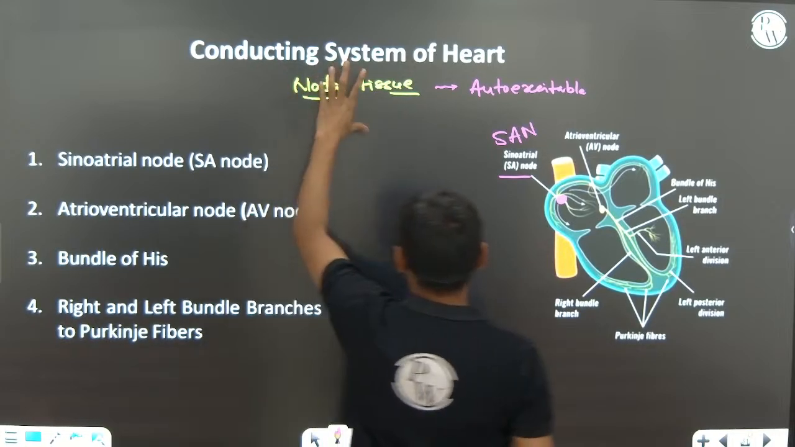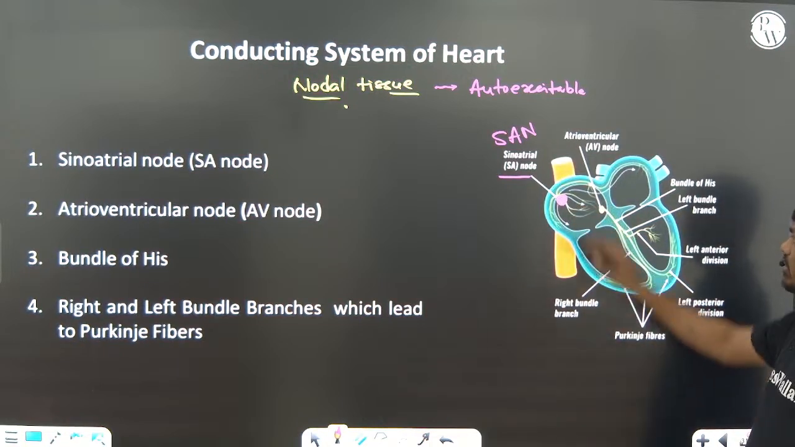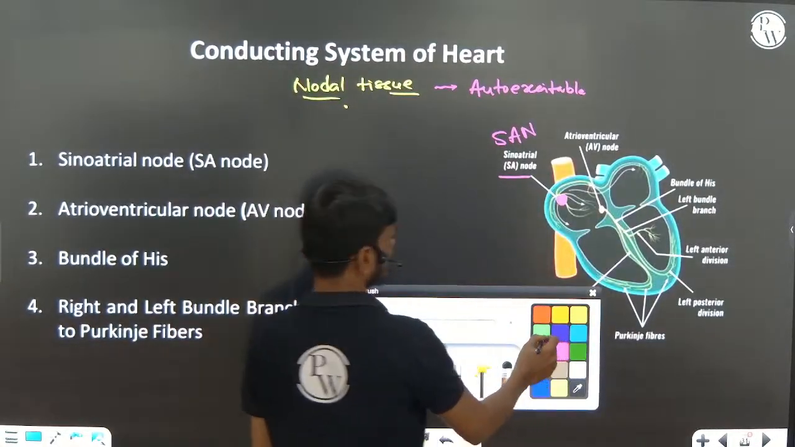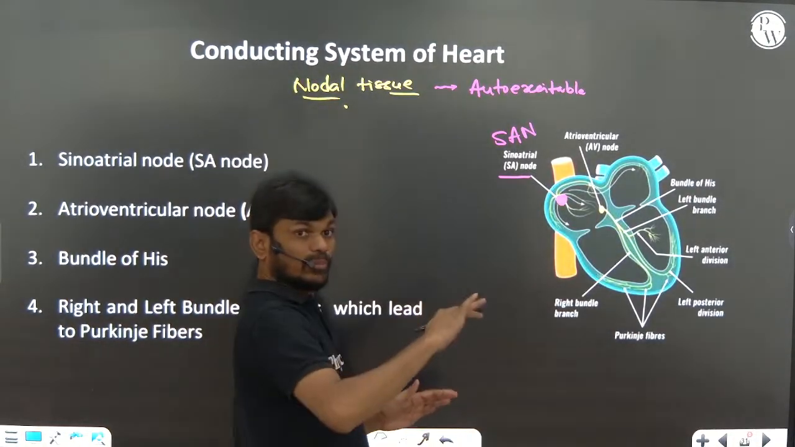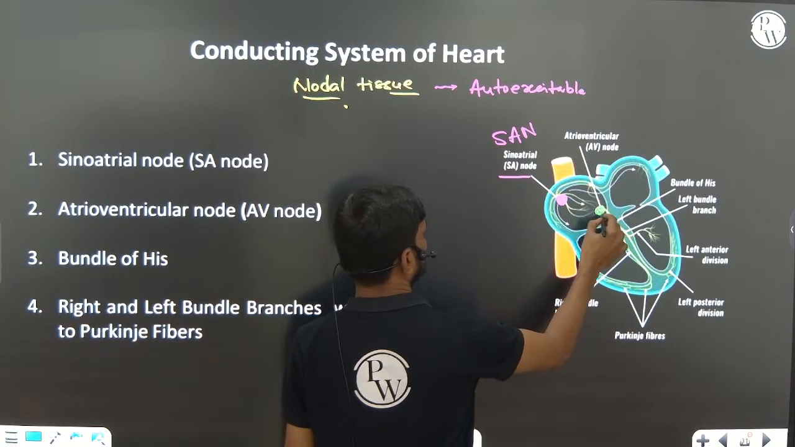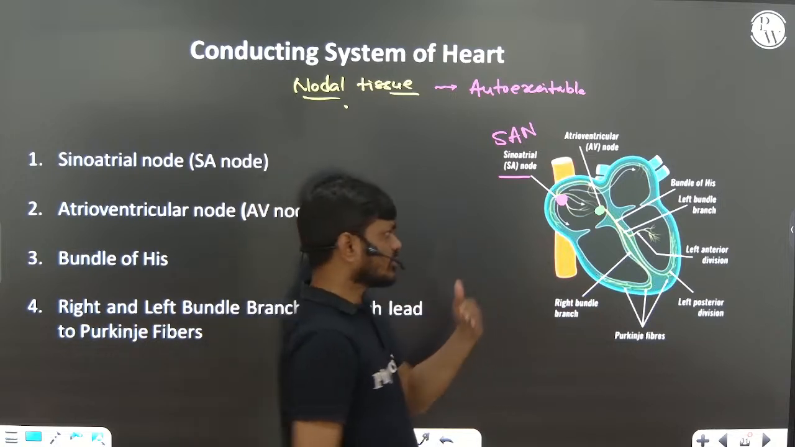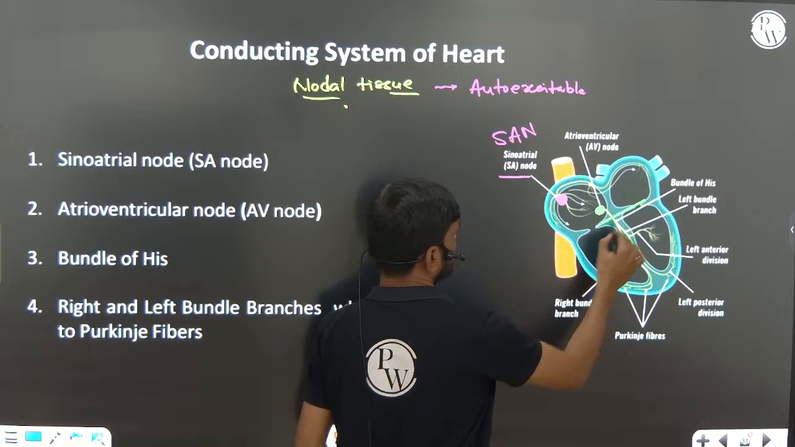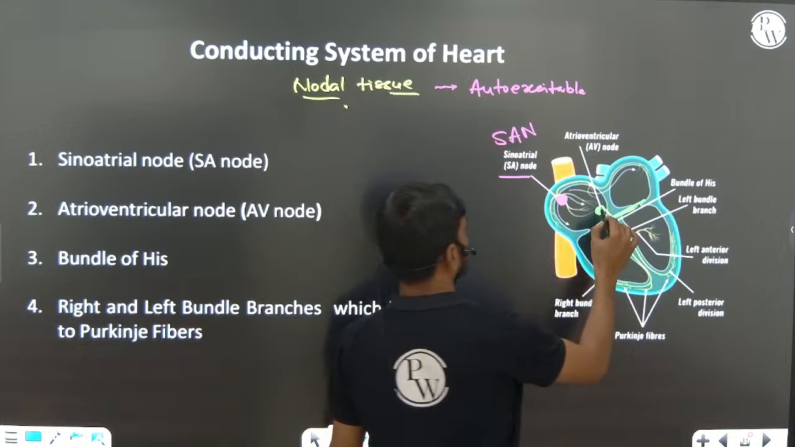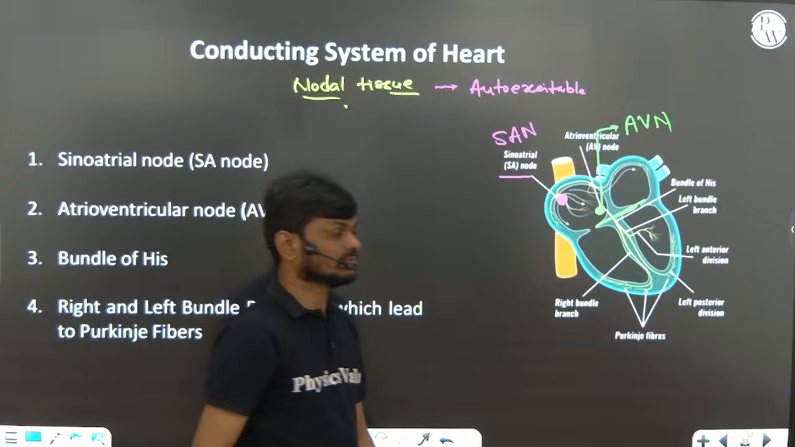Now, the patch of nodal tissue present in the upper corner of the right atrium we call the SA node. One more patch of this nodal tissue is present at the lower left corner of the right atrium, closer to the interventricular septum. We call it the AV node, the atrioventricular node.